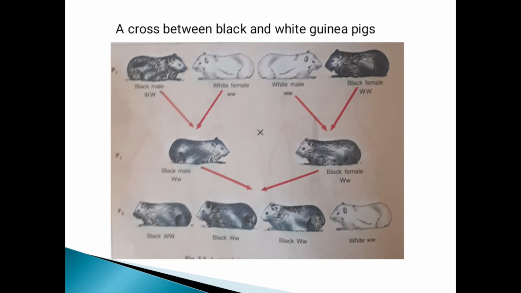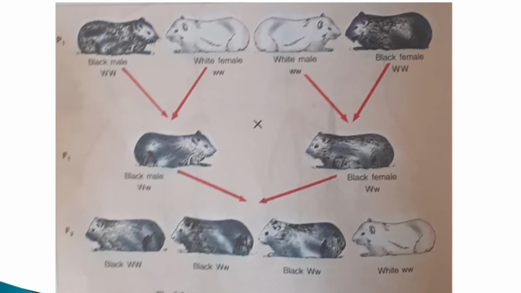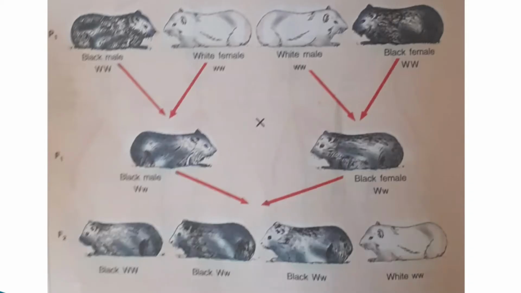A cross between black and white guinea pigs. In this figure we observe black and white color: black male and white female, capital W and small w. In the cross between the black male and white female, the F1 generation is black. On the other side, a white male, small w, and a black female, capital W, crossed give the F1 generation.